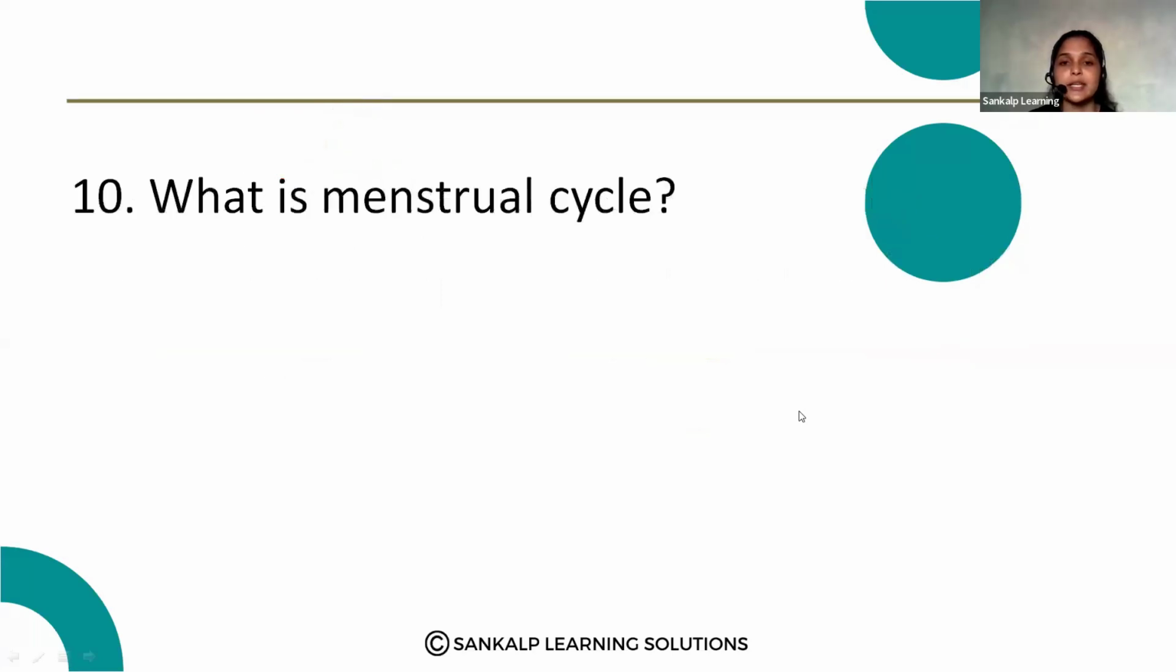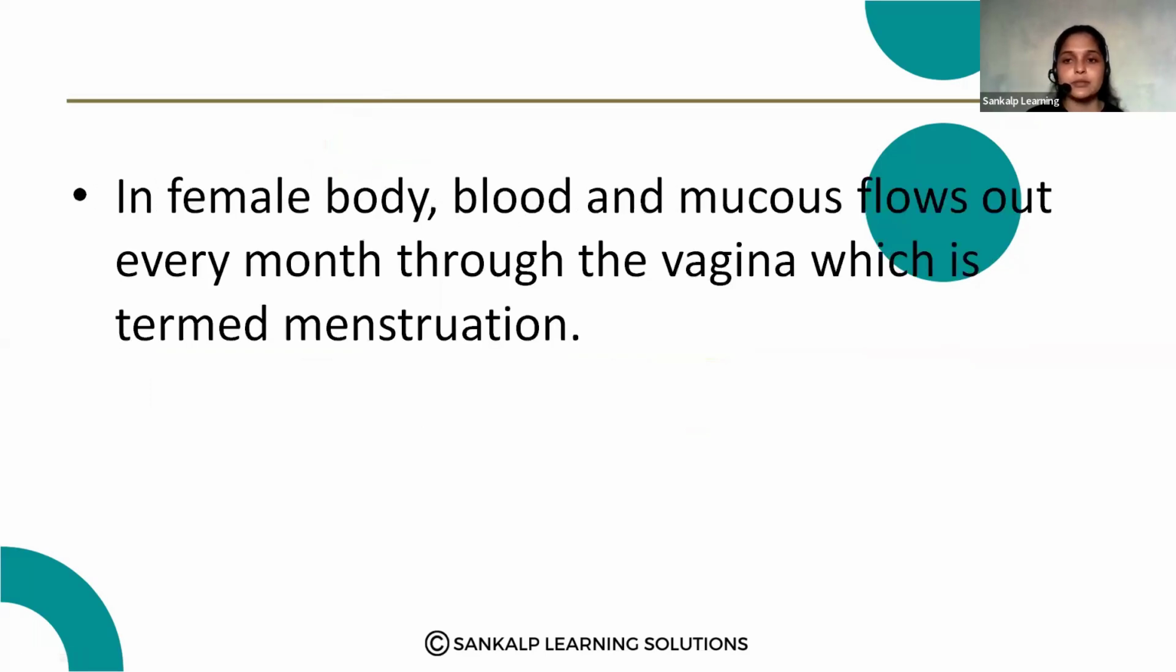Next question. What is menstrual cycle? This is the menstruation cycle that we observe in females. How does it happen? In the female body, blood and mucus flow out every month through the vagina, which is termed menstruation. So in a female body, this monthly process takes place. It is called the menstrual cycle or menstruation.